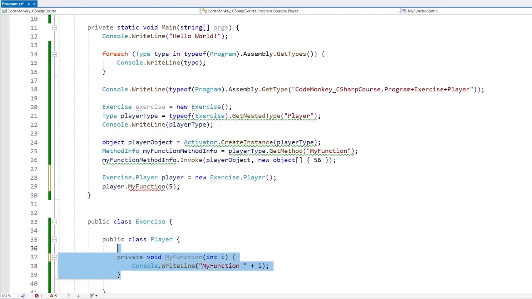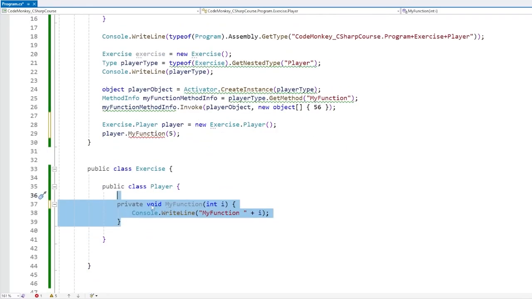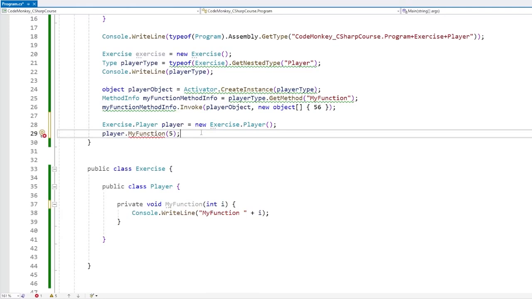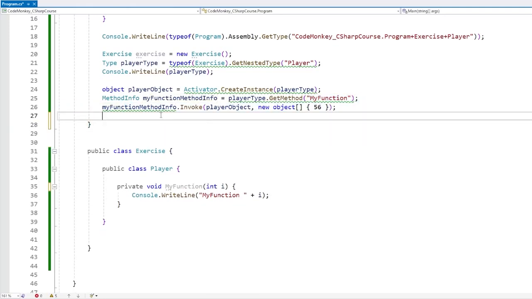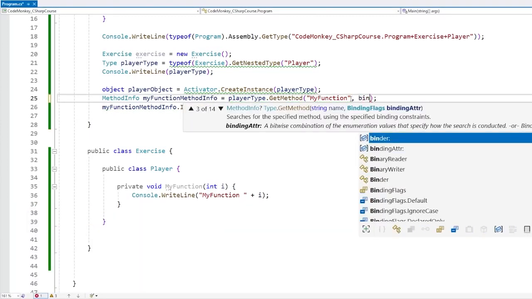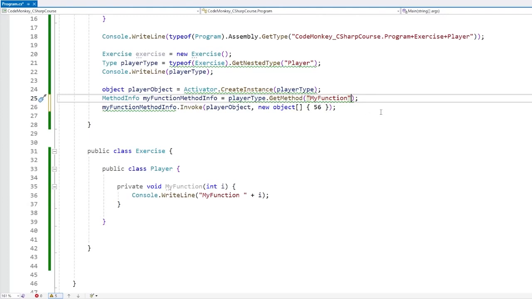So if you have a private function, you cannot call it, you cannot access it through regular code, that's the usual thing. However, you can still run it over here through reflection. So if we run this code, it still works. We just need to make sure we find the actual methods over here for the binding attributes. And we need to make sure to find the function.